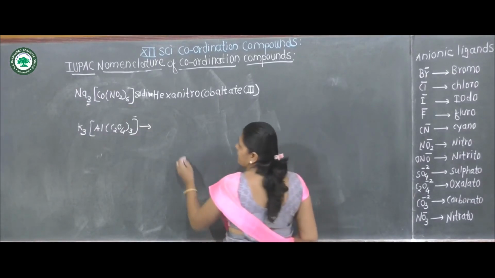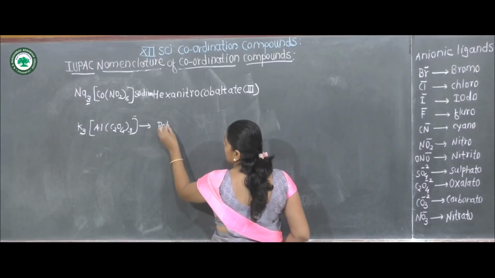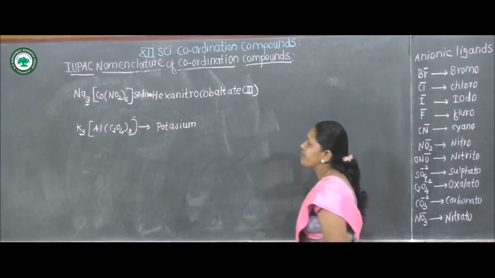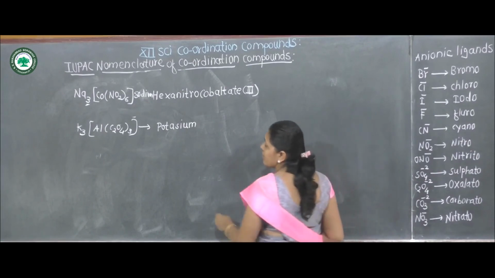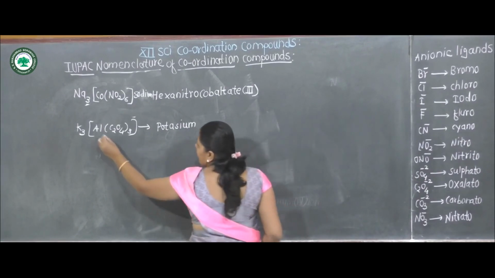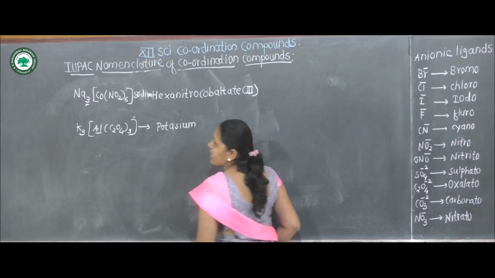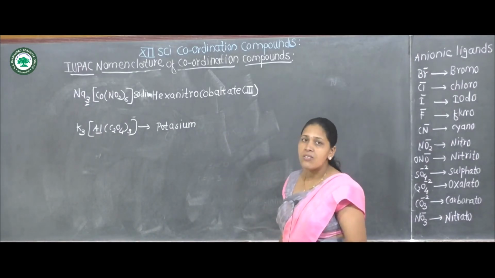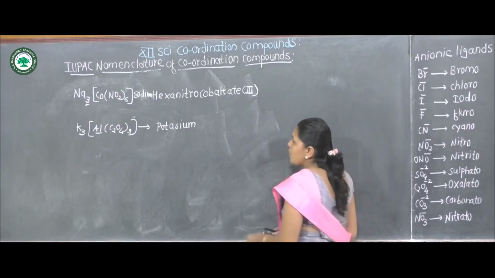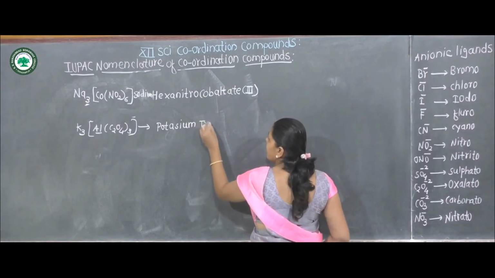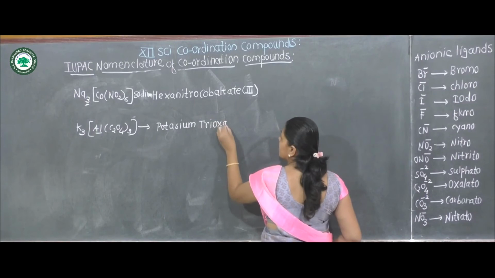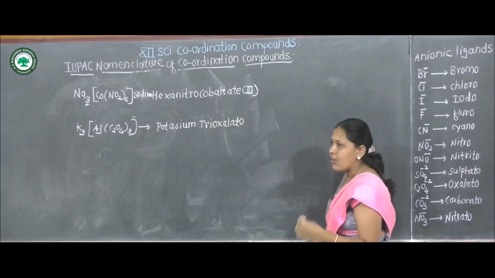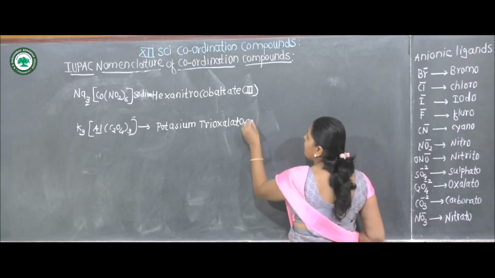What is the name? Potassium, then space, central metal ion is aluminium, which is attached to 3 oxalate ligand. Therefore, potassium trioxalato, it is anionic complex. Therefore, aluminate.